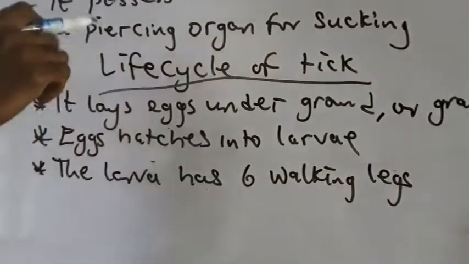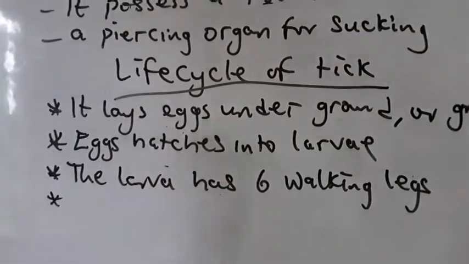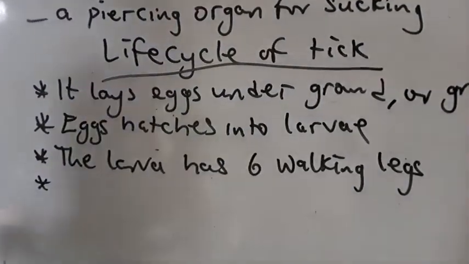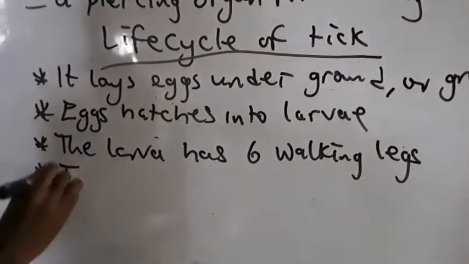So you can see that the egg will hatch into larva, and these larvae are motile. They begin to move because they have six walking legs. The larvae crawl into the grass.